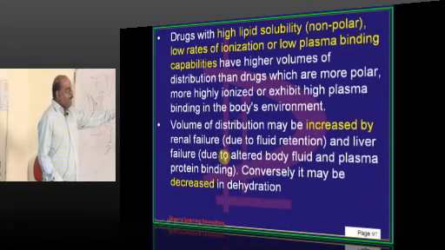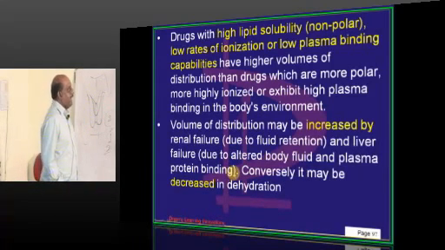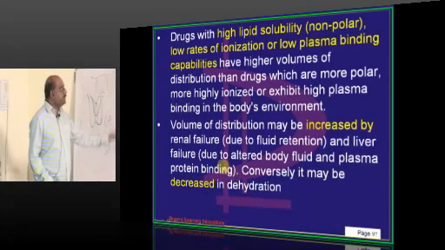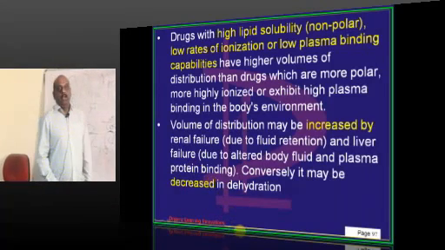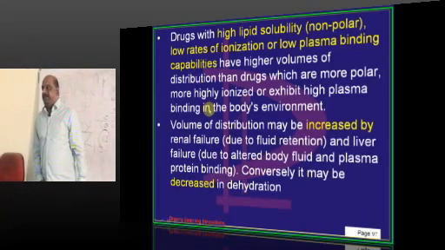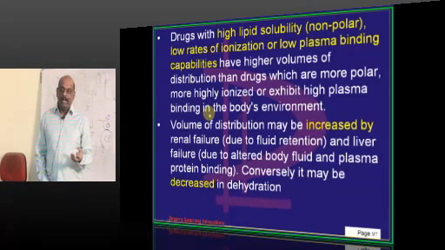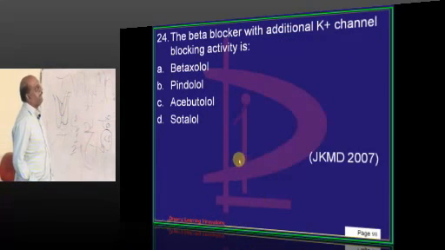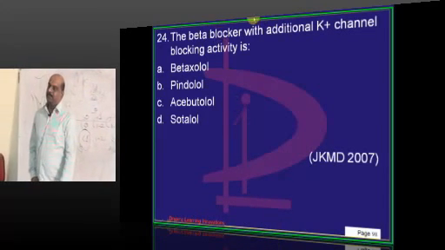Then renal failure will lead to fluid retention and a higher volume of distribution. And liver failure, because of the alteration in plasma protein binding, will affect the volume of distribution, which will get increased if there is renal failure or liver failure. But if an individual is dehydrated, hypovolemia will be there, and hence the volume of distribution typically becomes decreased is what you need to remember. One question on autonomic nervous system pharmacology will be there.